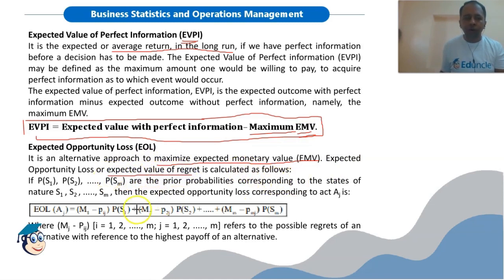It is calculated as follows: EOL equals (M1 minus P1J) multiplied by PS1, and so on. Here PS1, PS2 up to PSM are the prior probabilities corresponding to the states of nature. So these are the different outcomes or states of nature, and these are the probabilities that we have assigned to them. And MJ minus PIJ, that is this term, refers to the possible regret of an alternative with reference to the highest payoff. So with the help of this formula, we can find out the value of EOL.